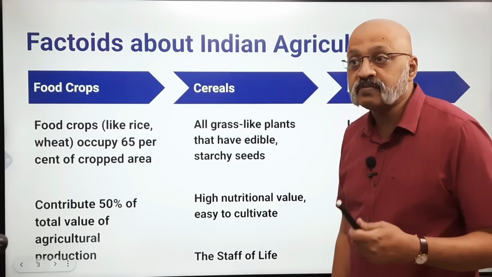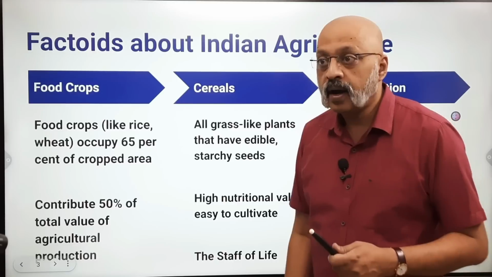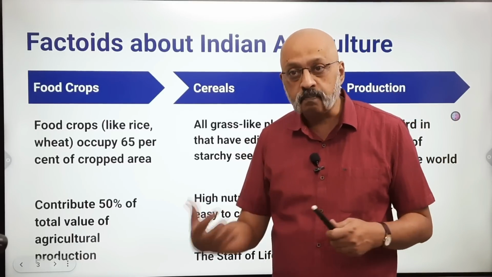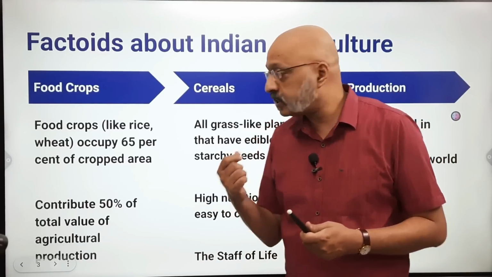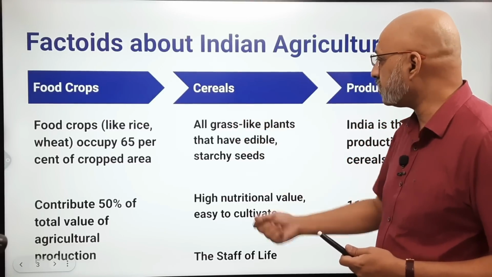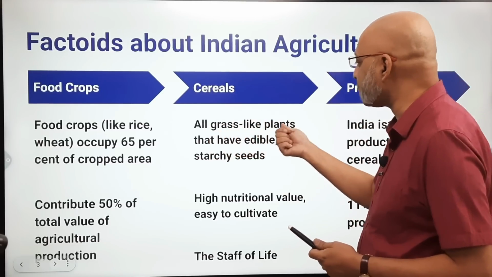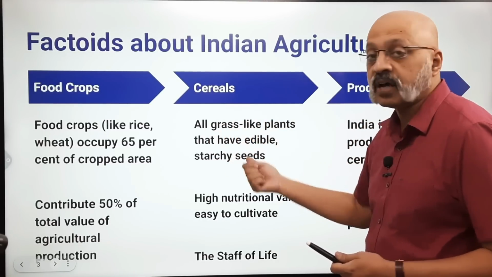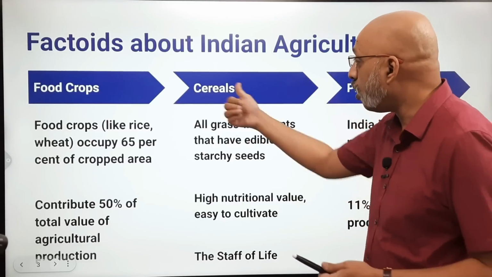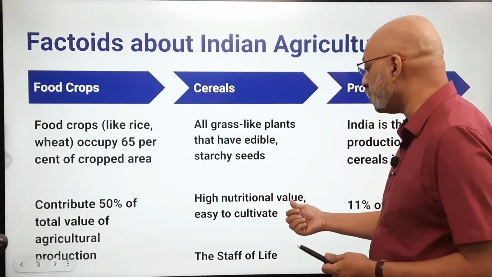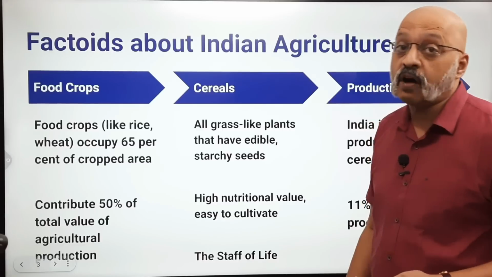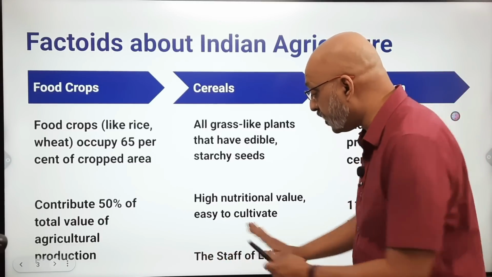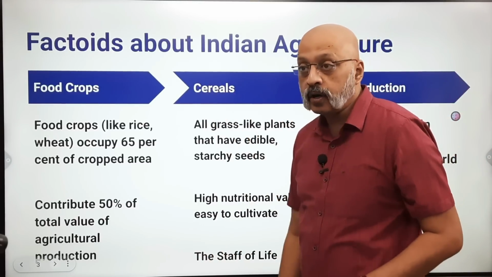India is also self-sufficient in food grains, and these include rice, wheat, millets, pulses, maize, etc. Now the term cereals. What is the term cereals? Cereals include all grass-like plants that have edible starchy seeds. This is the definition of cereals. They have high nutritional value and they are easy to cultivate, and they are known as the staff of life. Okay, this is a phrase which is used for all cereals.